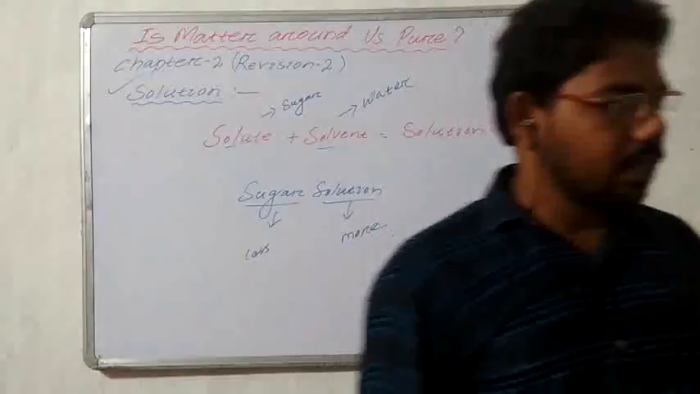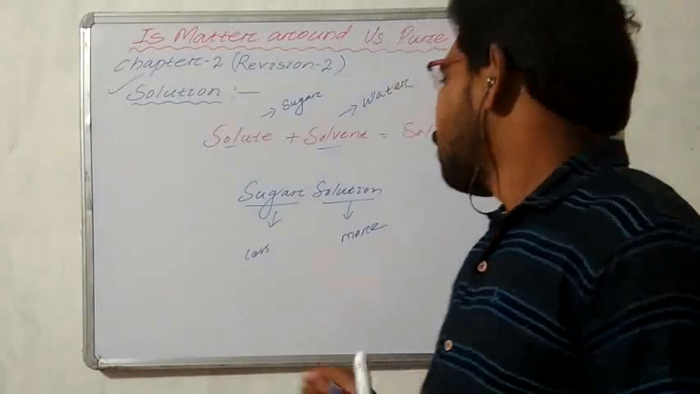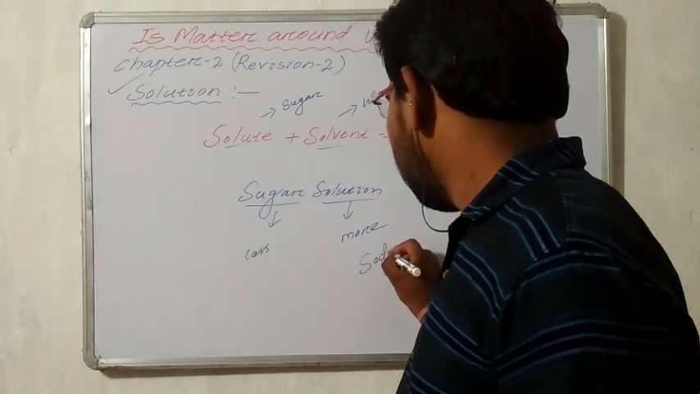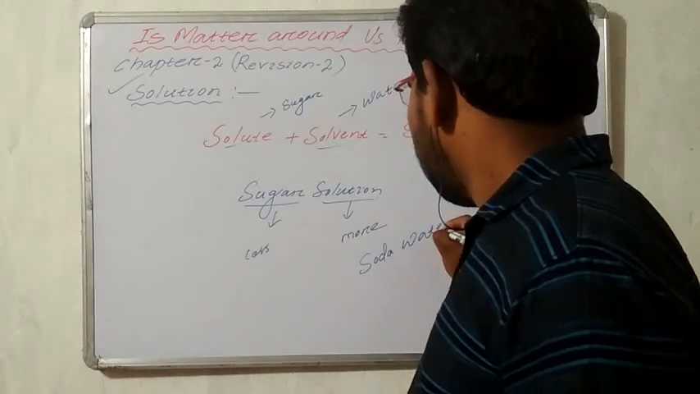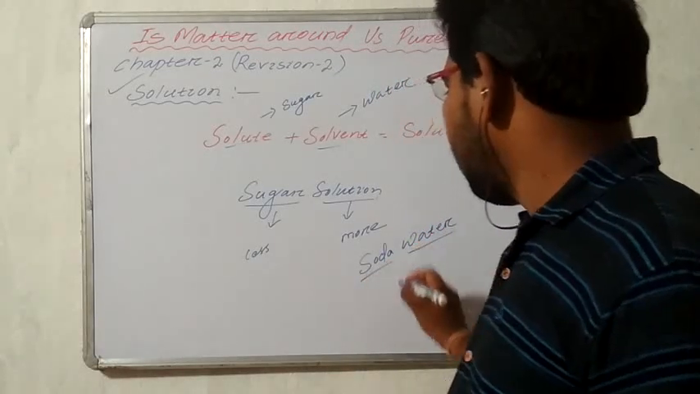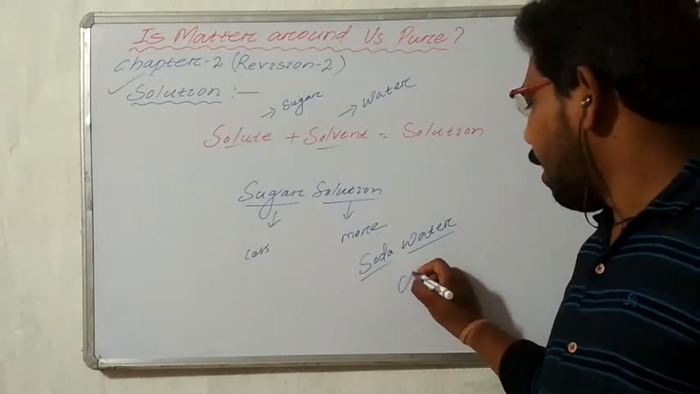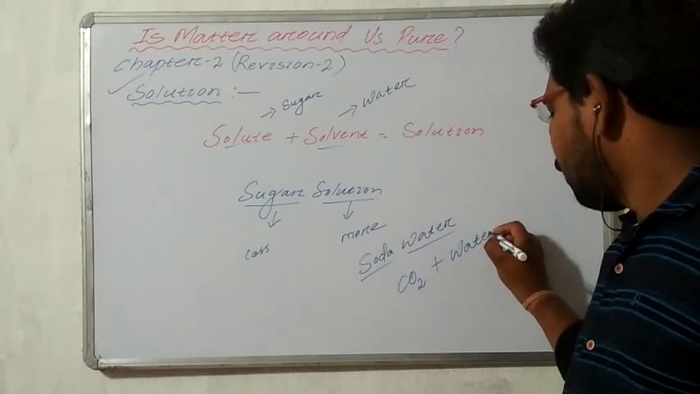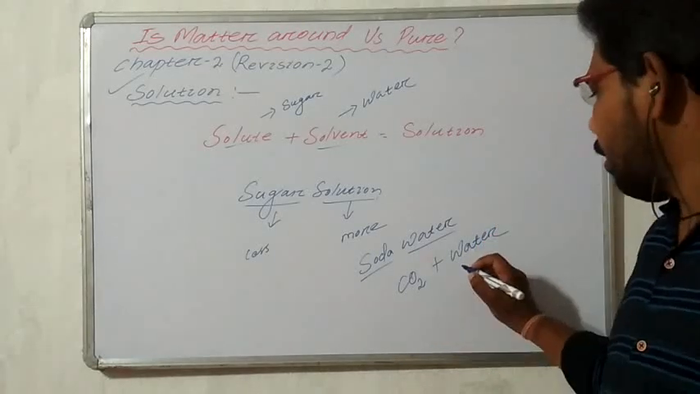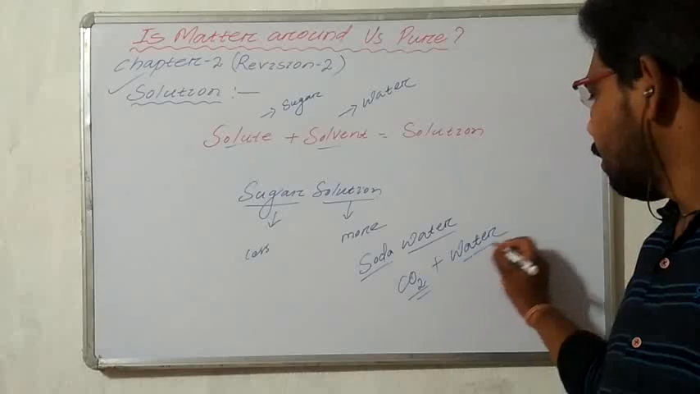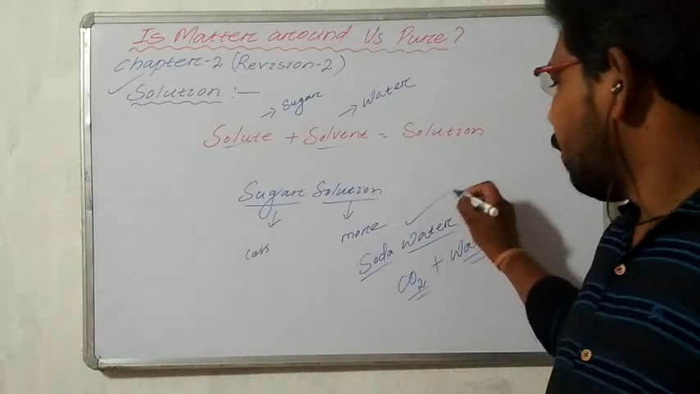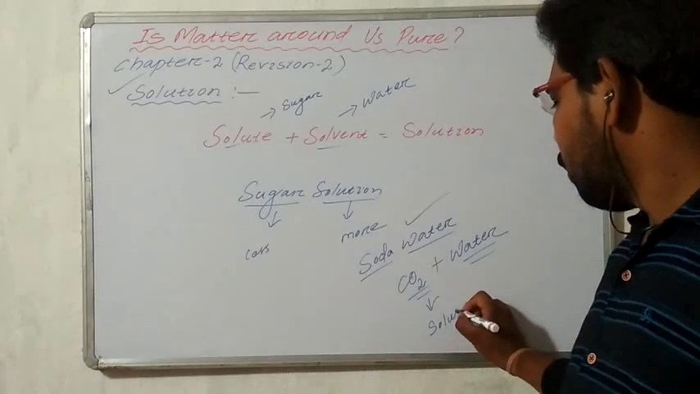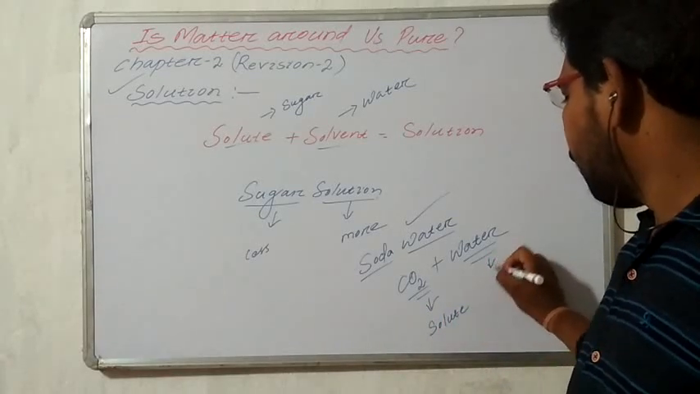Another example of a solution is soda water, like cold drinks. In soda water, carbon dioxide gas is mixed with water. So here the carbon dioxide gas is the solute and water is the solvent.